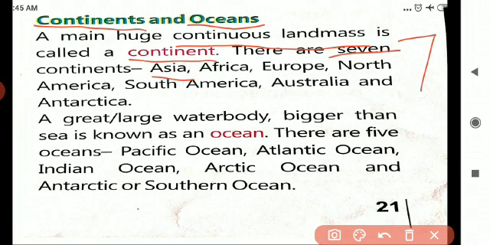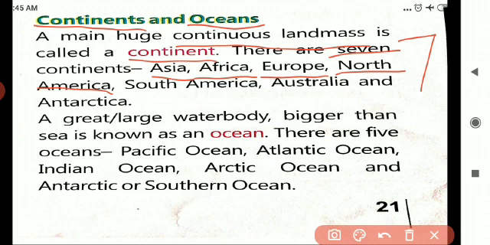Asia, A-S-I-A. Africa, A-F-R-I-C-A. Europe, E-U-R-O-P-E. Then North America, N-O-R-T-H, North, A-M-E-R-I-C-A, America, North America.